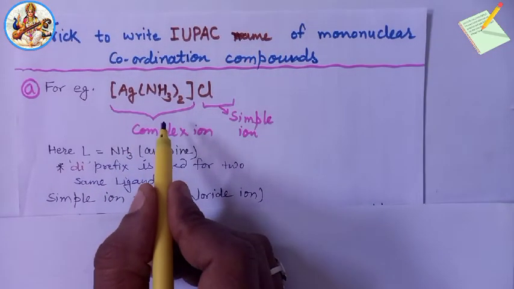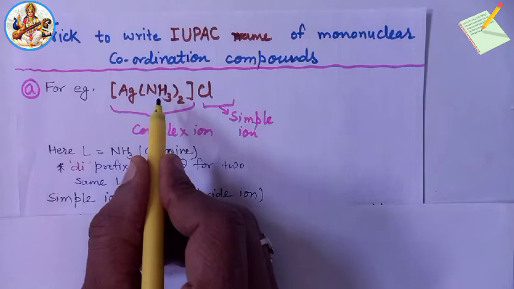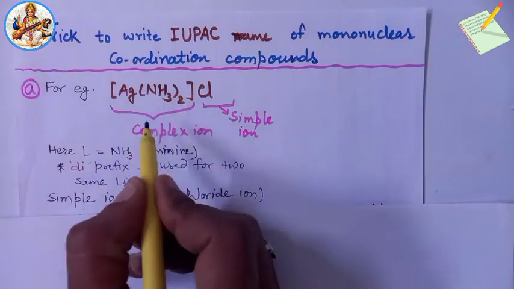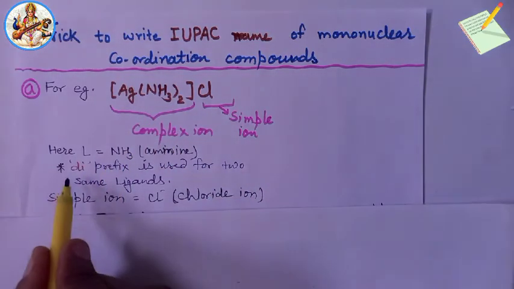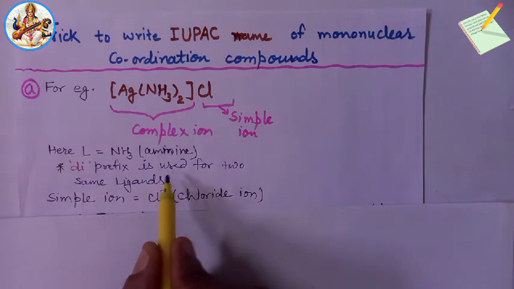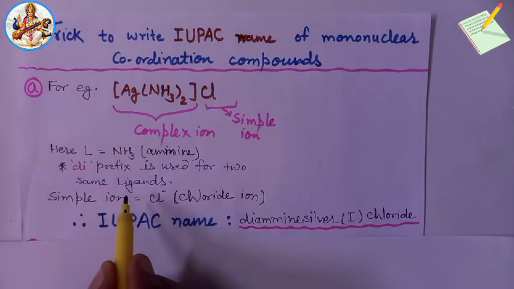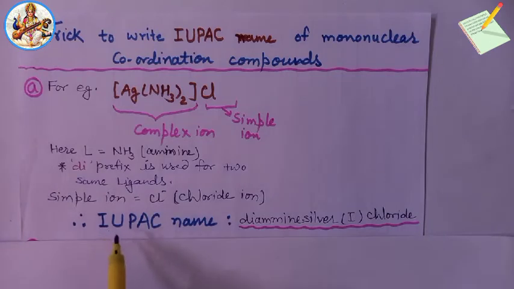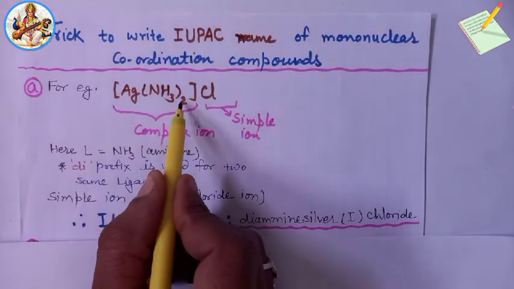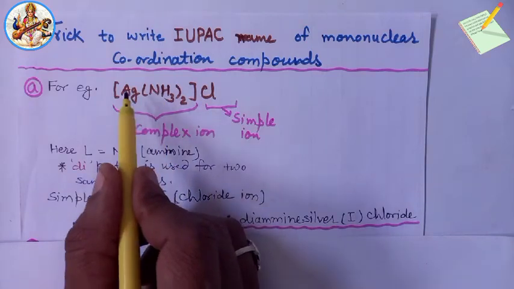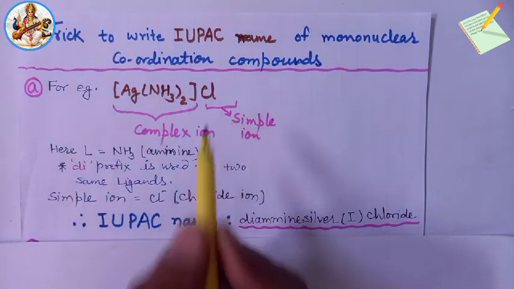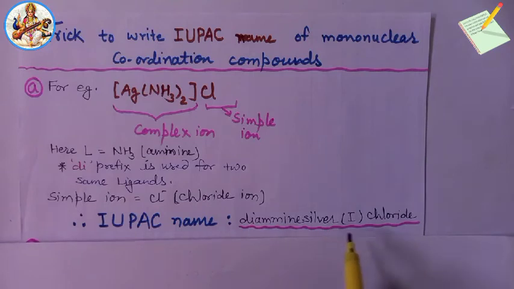In this complex compound, the same ligands are present twice, therefore the prefix di is used for two same ligands. Therefore, the IUPAC name is diamminesilver(I) chloride.